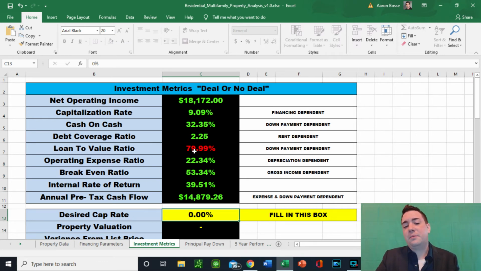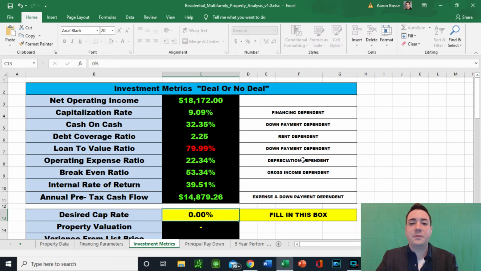The only thing that they could probably come back on you and say is, hey, maybe the loan to value ratio could be a little bit higher. This is where you want to know, what is the loan to value ratio dependent on? Well, it's dependent on the down payment. Did you want to put $40,000 down? Did you want to put more down? That's really up to you to decide. But this is going to give you everything that the bank's going to want to know.